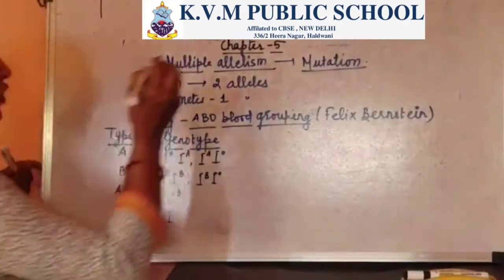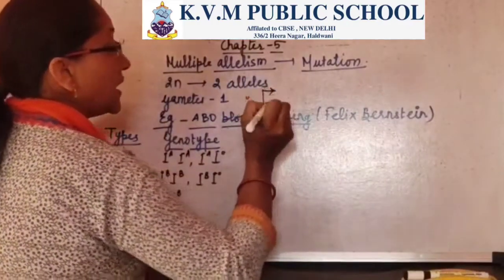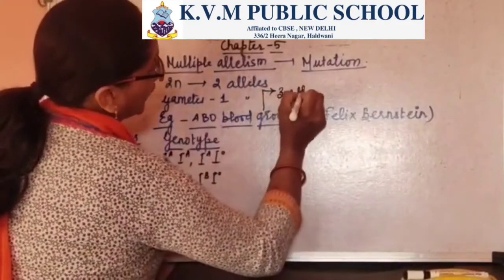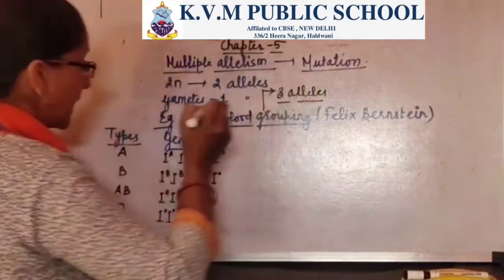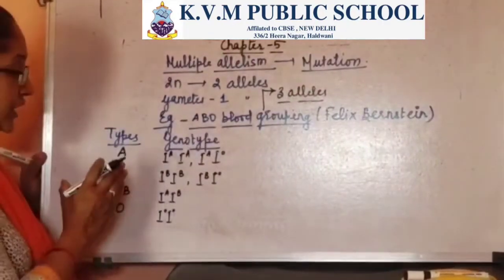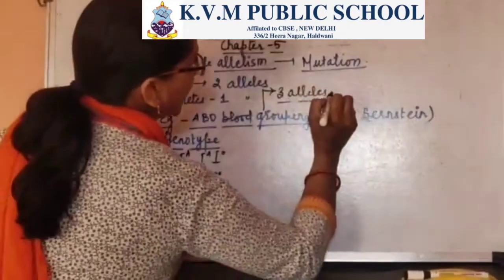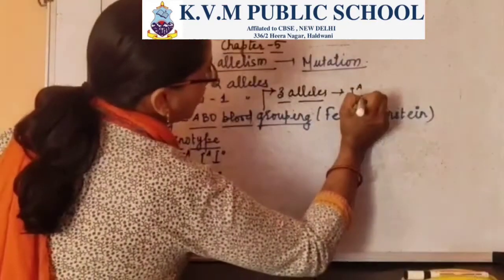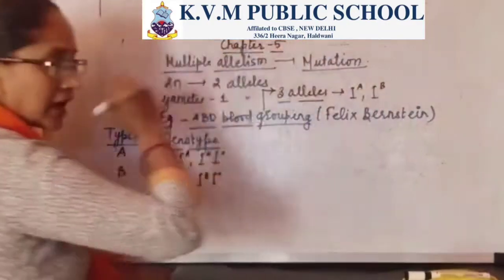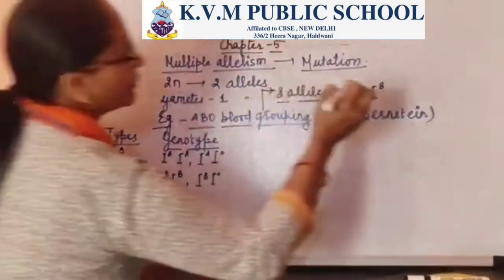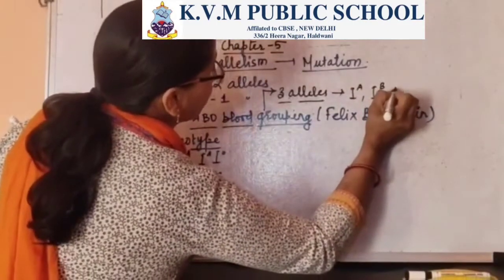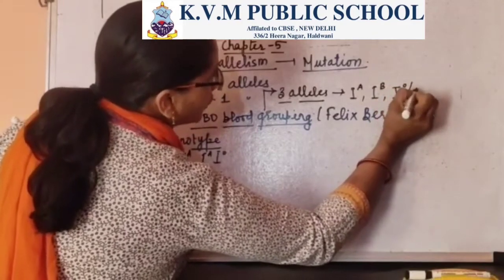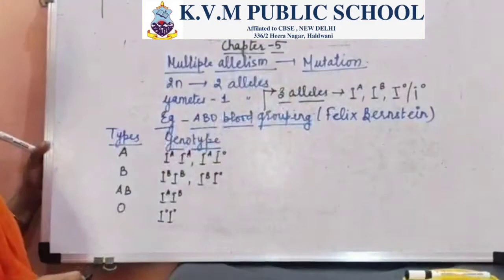So, when we talk about the ABO blood grouping system, the allelic forms which control them are three. So, three alleles are going to carry out the expression of the four blood grouping patterns. These three alleles are IA, which is the dominant that encodes for blood group A, IB, the other dominant which encodes for blood group B, and for blood group O, it's encoded by the recessive, which can be written as capital I or small i.